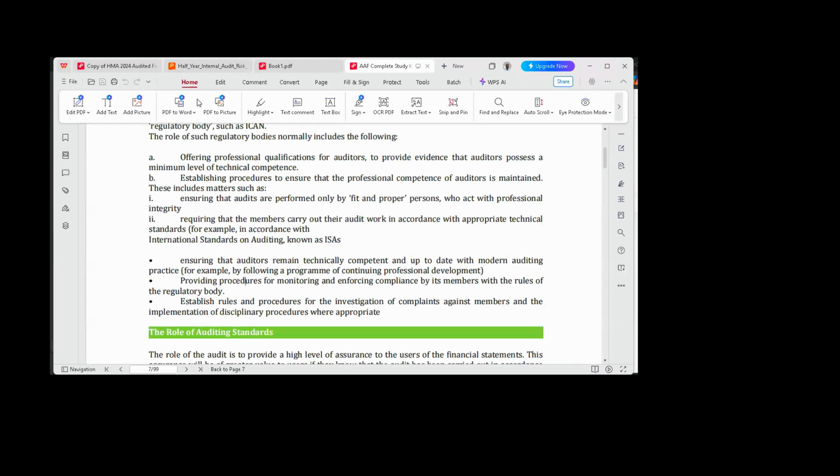The last thing is that we have a procedure for investigating such issues that relate to ethical conflict. Because what you are saying now is ethical conflict. It's against your ethical values. You are not corrupt, and somebody wants to lure you into corruption. That is against your ethical values. So we have what we call an ethical dilemma. For those of us that have done CSME before, we have what we call ethical dilemma. So when you have an ethical dilemma, I can ask, what do we call it now?